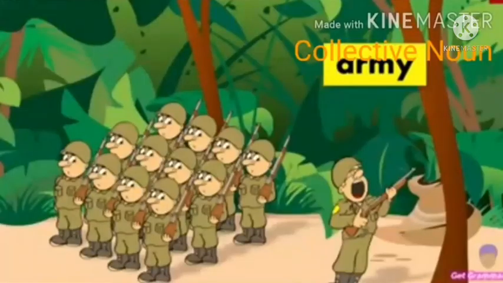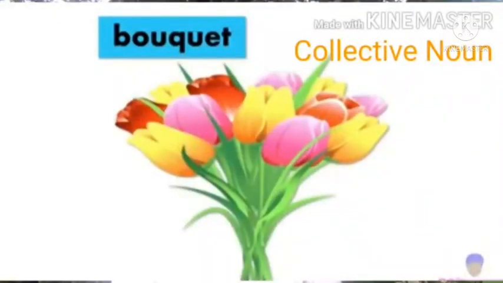Collective noun. Collective noun is the name given to a group or collection of something. For example, an army of soldiers. Here the word army is a collective noun used for a group of soldiers. A bouquet of flowers. Here the word bouquet is the collective noun used for a group of flowers or a collection of flowers. Look at some more examples.